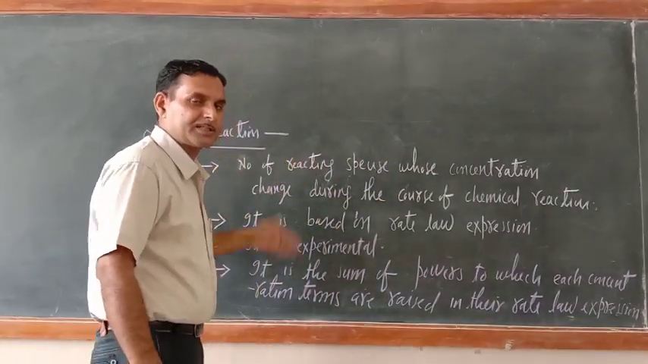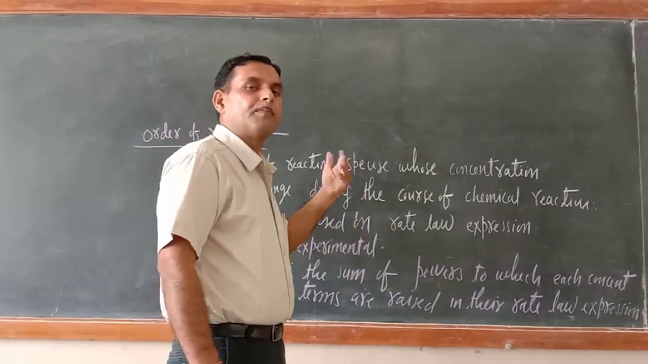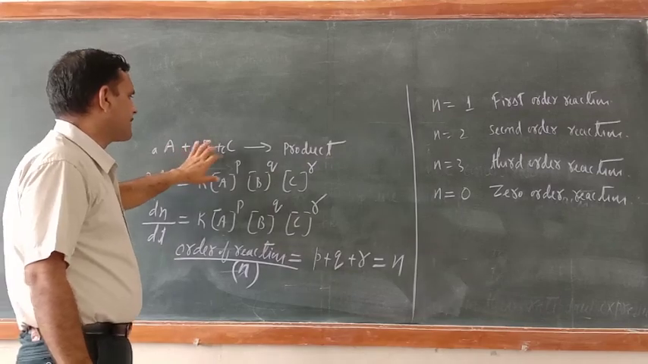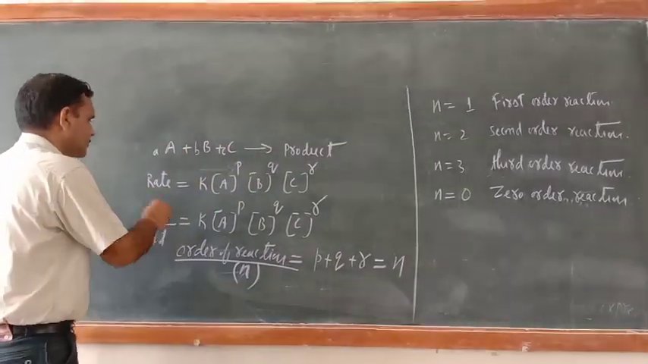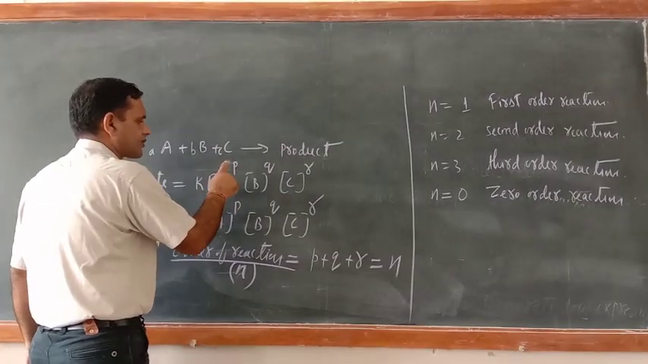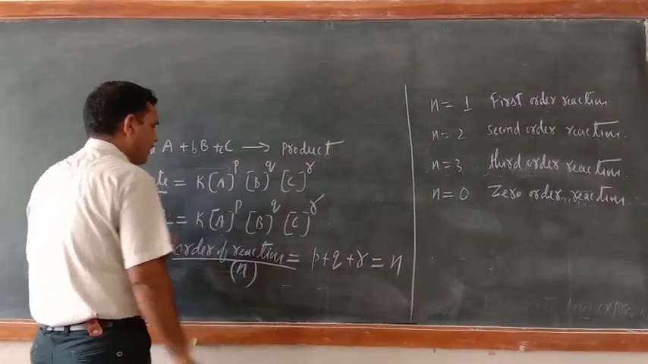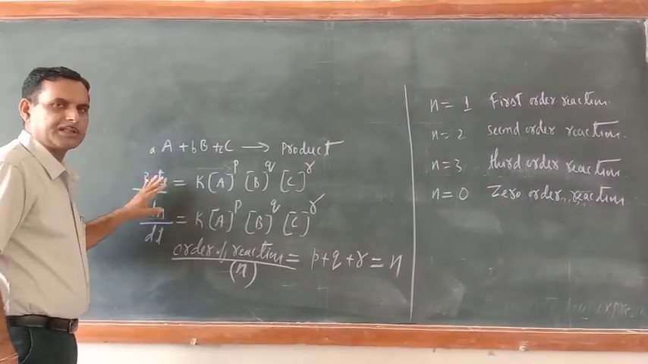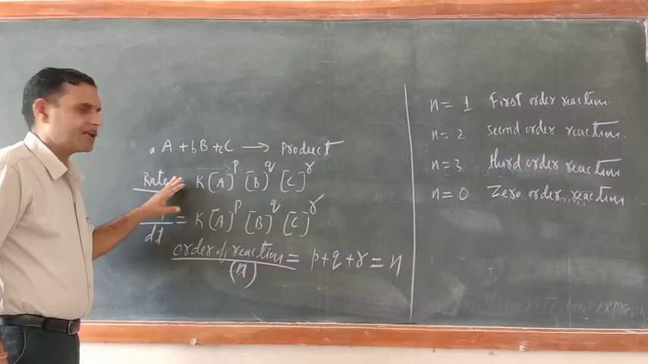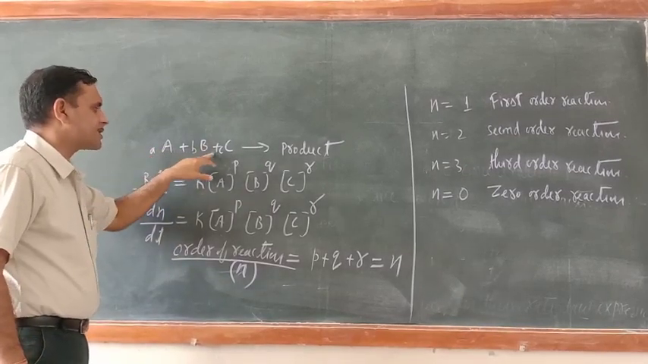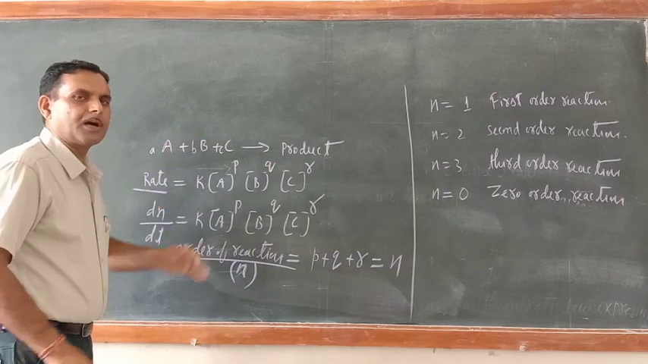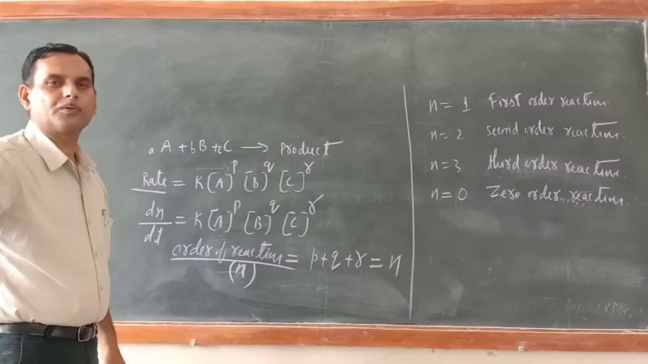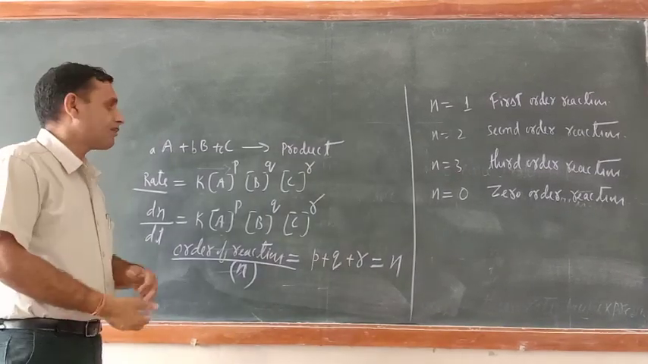Now I will clarify more by taking an example. Just see this example: A plus B plus C gives product. So the rate equals what? k [A]^p [B]^q [C]^r. Why did I write p, q, r here? As you know, the order of reaction is based on the rate law expression. So instead of writing a, b, c, we should write p, q, r, because p, q, r are the experimentally determined stoichiometric coefficients. Means these are the number of reacting species.